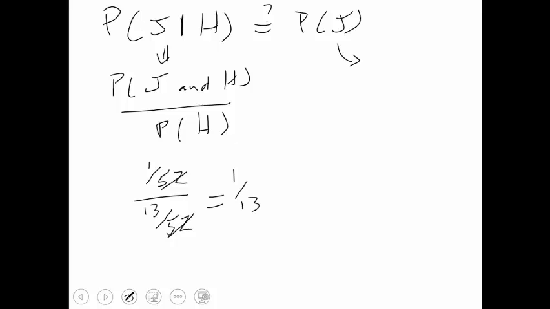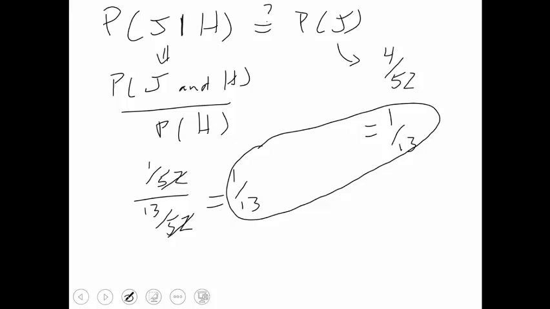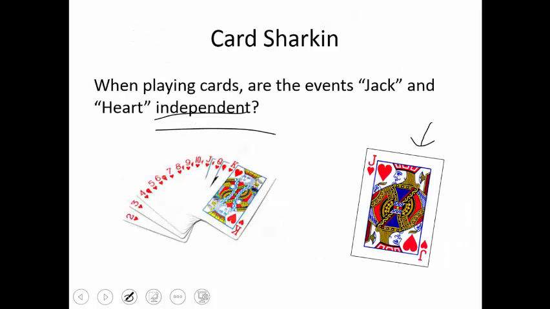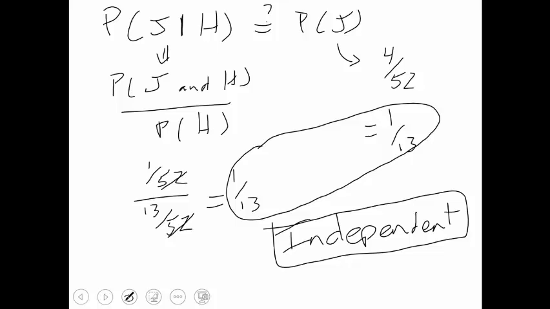Now, let's think about what's the probability we get a Jack? Well, there are 4 Jacks out of 52, and that simplifies to be 1/13. And sure enough, 1/13 equals 1/13. So these two things are, in fact, independent of each other. So strangely enough, just because they're not mutually exclusive doesn't mean that they're not independent. Here, not mutually exclusive because of the Jack of Hearts. However, the math tells us that these two things are, in fact, independent.